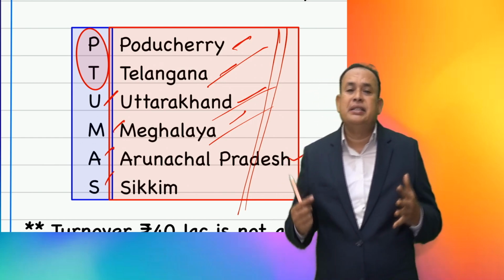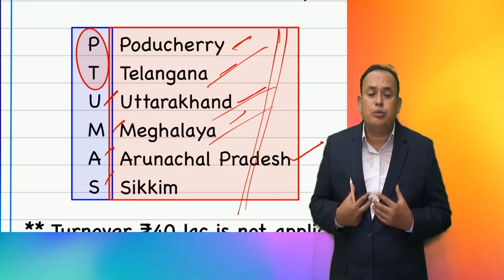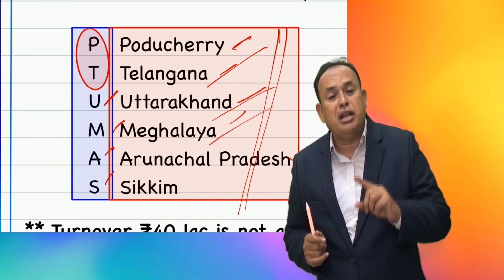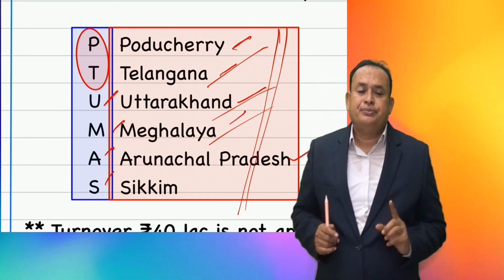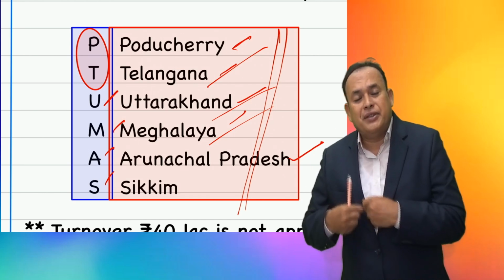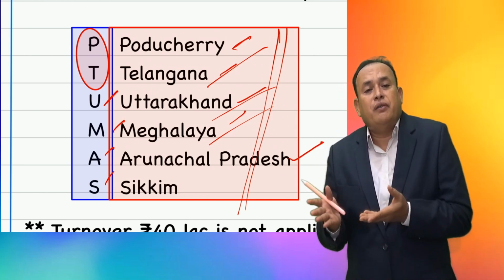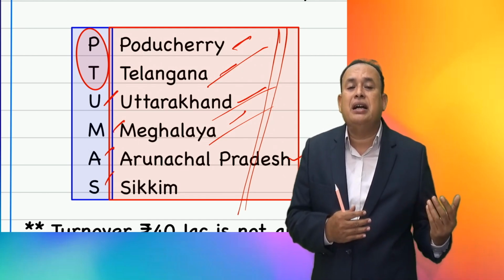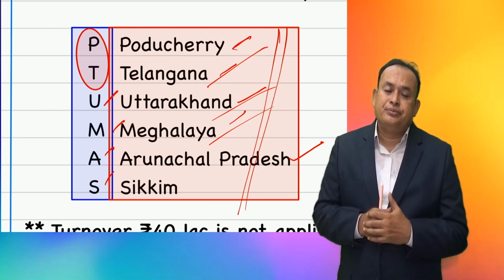In that case, the aggregate turnover of 40 lakhs is not applicable to you. It falls down to 20 lakhs. If you are in the MMNT, it falls further down to 10 lakhs. That means for a supplier of goods as well as services, either 20 lakhs turnover or, specifically if you are located only in MMNT, 10 lakhs only turnover for registration in a financial year.